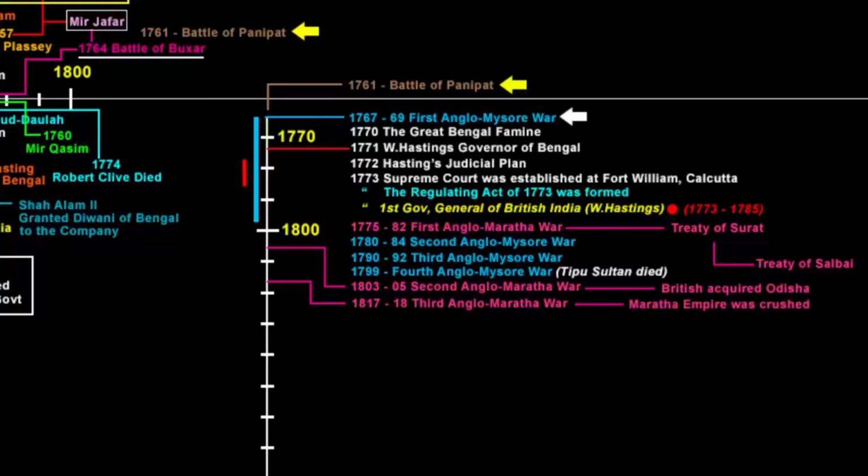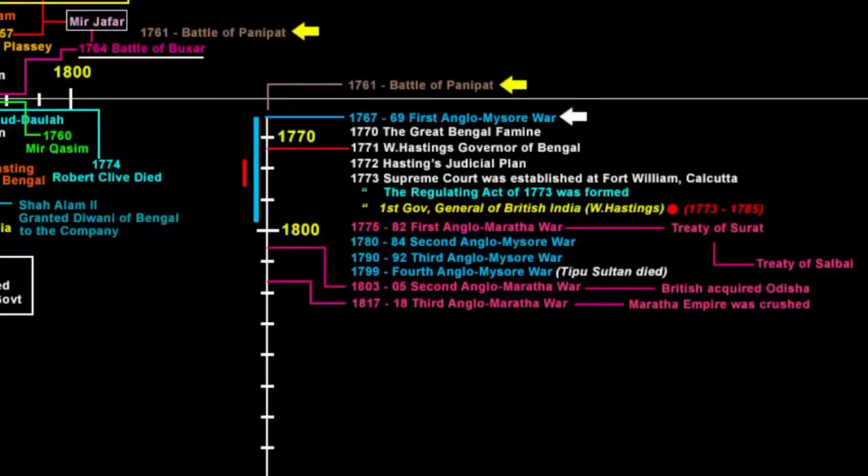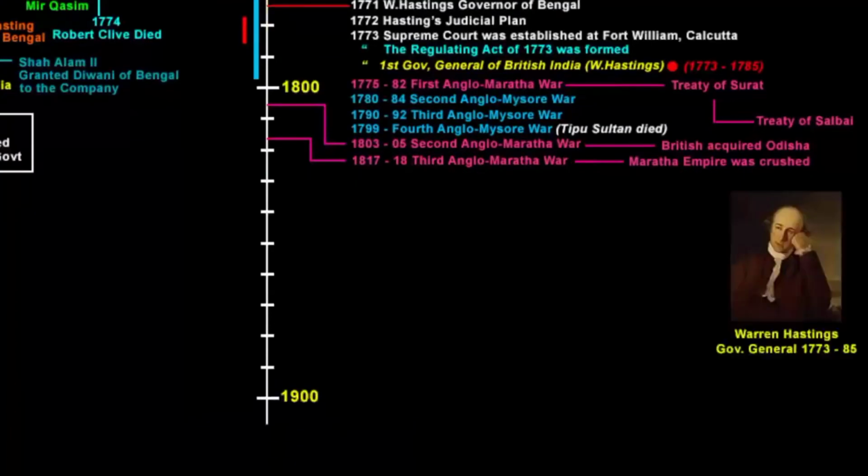The war crushed the Maratha power. The Peshwa was removed and sent away to Bithur near Kanpur with a pension. The company now had complete control over the territories of Mysore, Hyderabad, Lucknow, Pune, Travancore, Cochin and many other princely states. Now if you see, during the first Anglo-Maratha War, the Governor General Warren Hastings was in office.